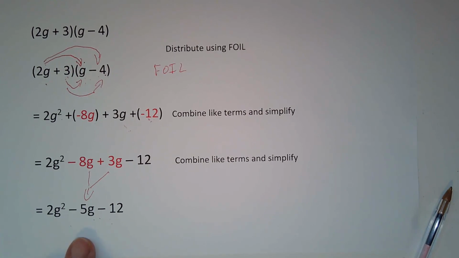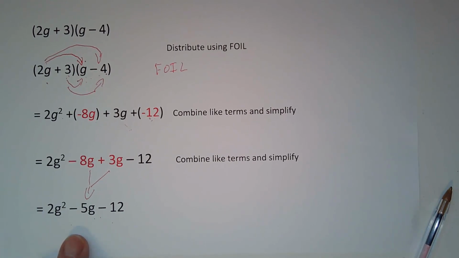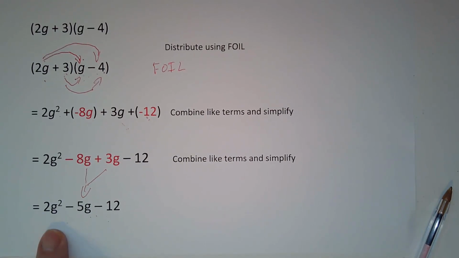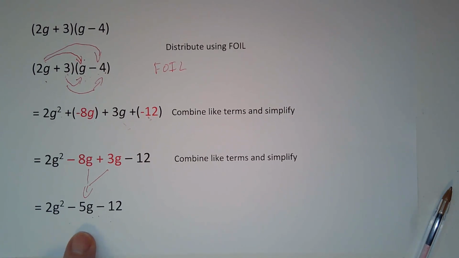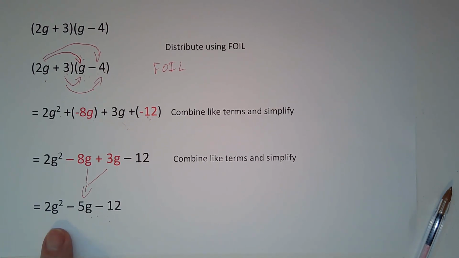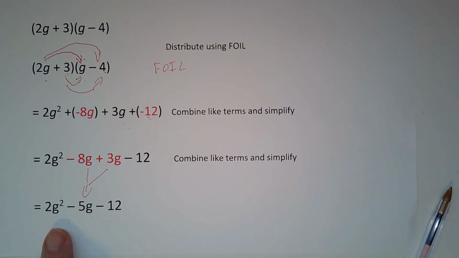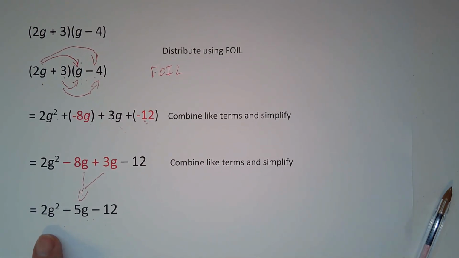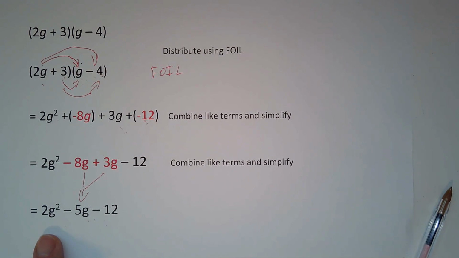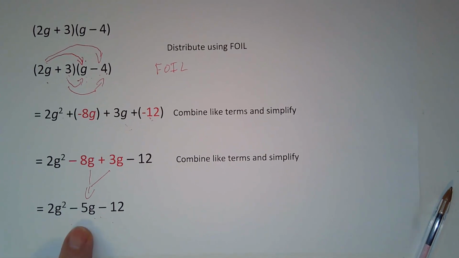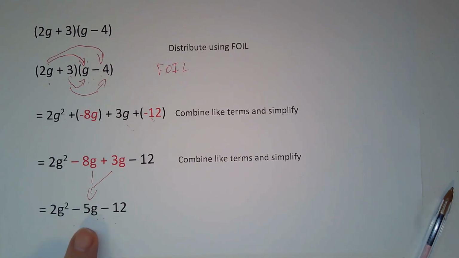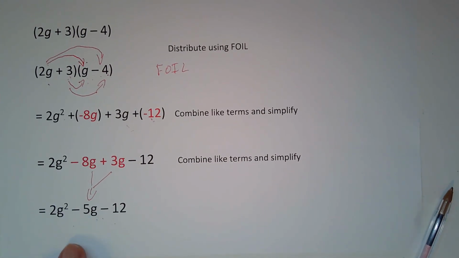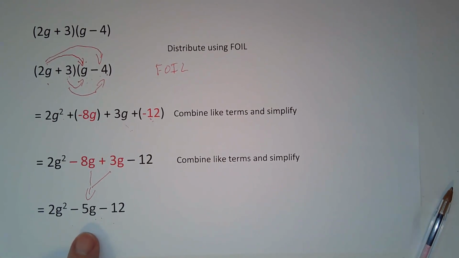If I'd been multiplying those together, I would multiply the 2 times the negative 5, and then the g squared and the g, I just add together their exponents. So 2 plus 1, that would have been negative 10g cubed if this was multiplication of these two terms, but it's not. These are added together, and even though you see the negative signs there, you recognize you can add negative terms.